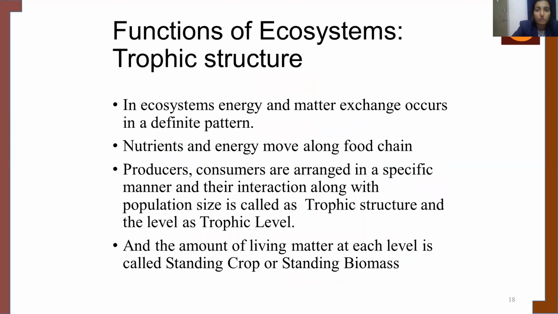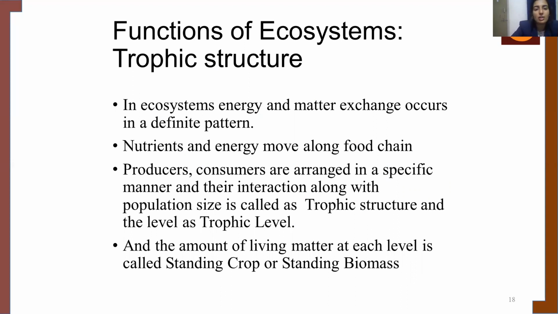Now, when talking about the functions of an ecosystem, in an ecosystem, energy and matter exchange occurs in a definite pattern. Nutrients and energy move along the food chain. Producers and consumers are arranged in a specific manner, and their interaction along with the population size is called trophic structure.